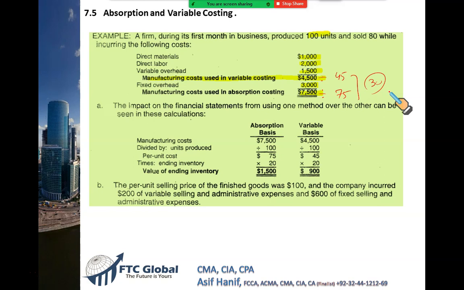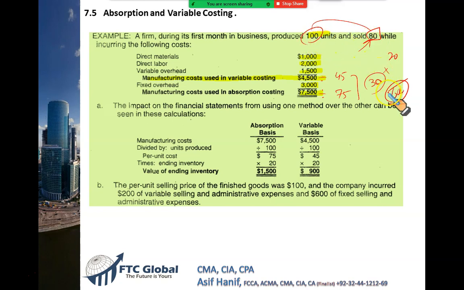Now, we know we will only be able to sell 80, but we deliberately produce 100. These 20 extra units we produce, they will carry with them 30 times 20, $600 worth of fixed cost. $600 worth of fixed cost has bypassed the system. So this will show that since you produce more, sale was less.